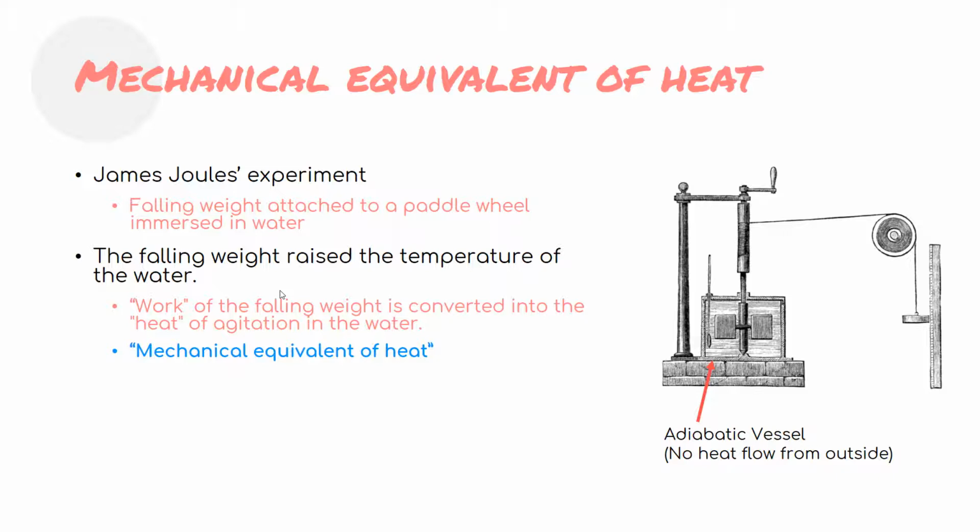In the caloric theory, if you want to raise the temperature of a system, you need that invisible fluid called heat to flow into the system. But in Joule's experiment, because he used the adiabatic vessel, there's no way for that invisible fluid, if real, to flow into the water. So according to caloric theory, the water temperature should have stayed constant, right? But this is not the case, and he proved it.